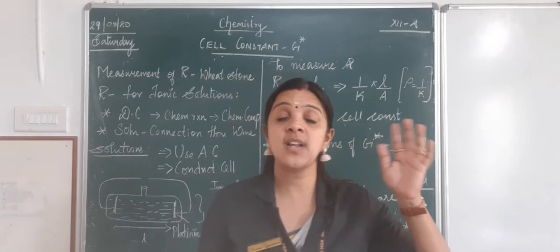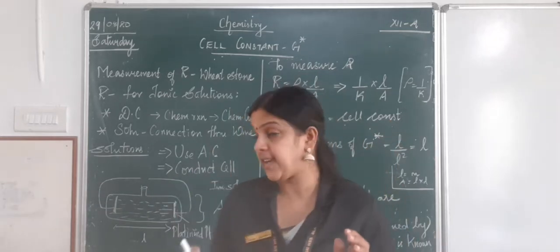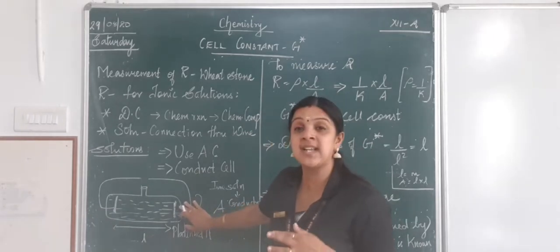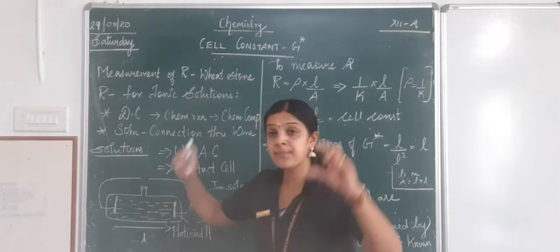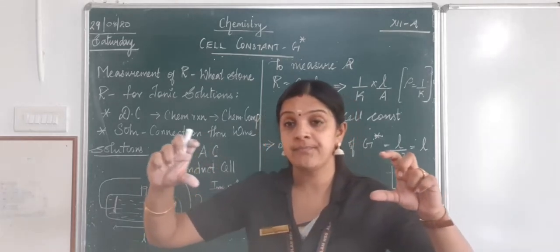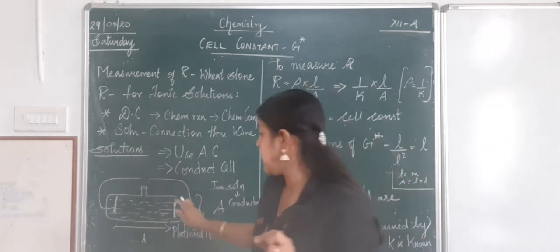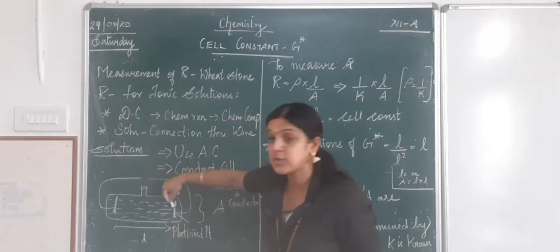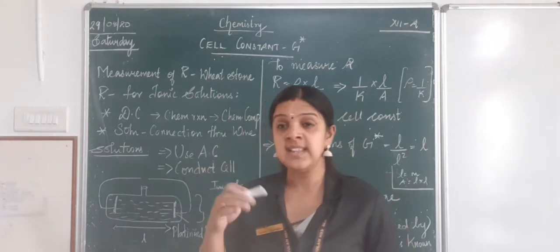Inert means inactive, which do not take part in the chemical reaction. So we use electrodes coated with platinized platinum. Those are kept inside the cylinder-like glass apparatus at both ends. And the distance between the two electrodes will be the length, that is L.